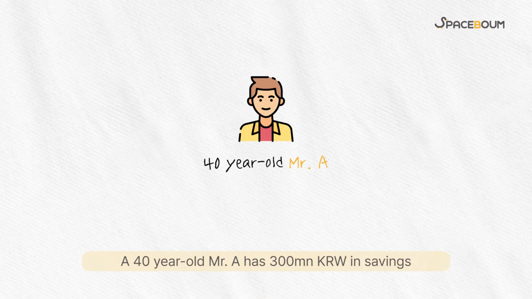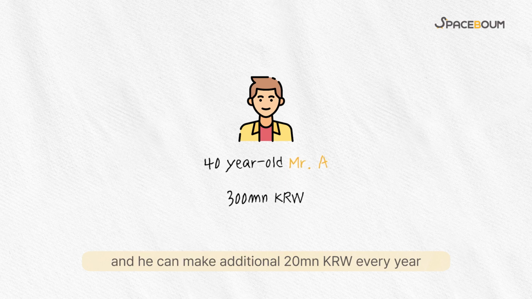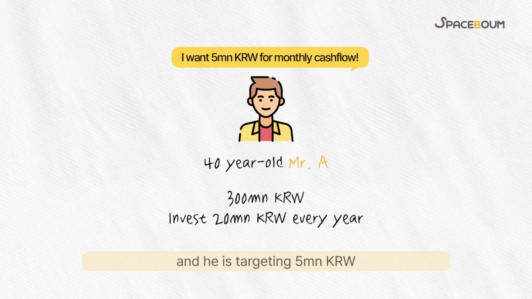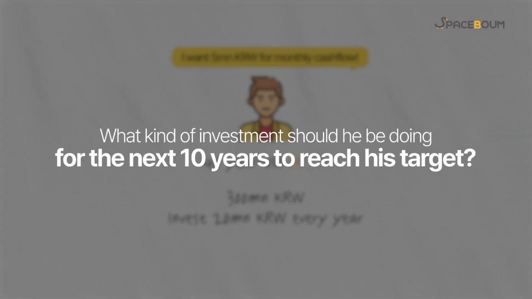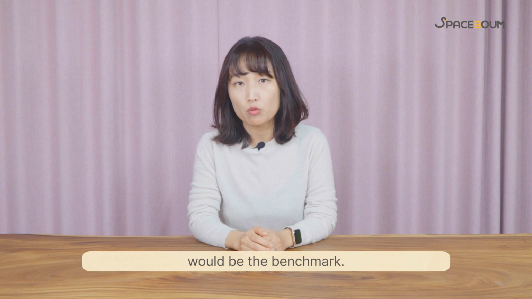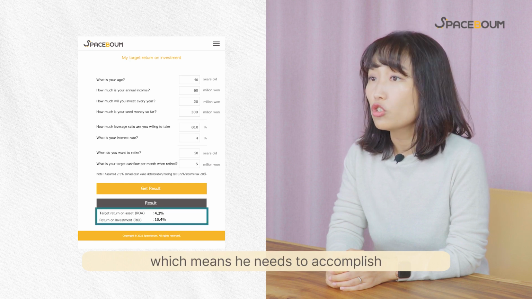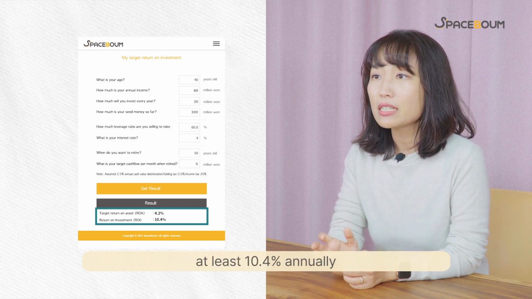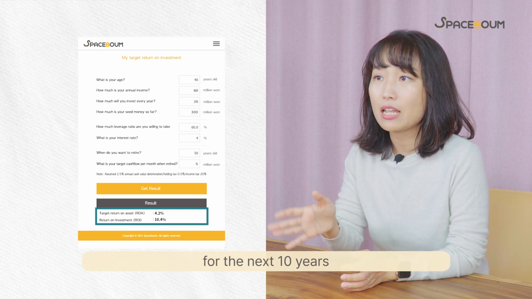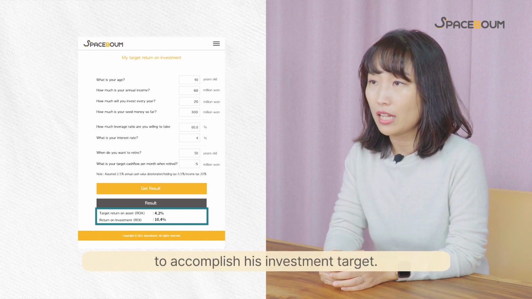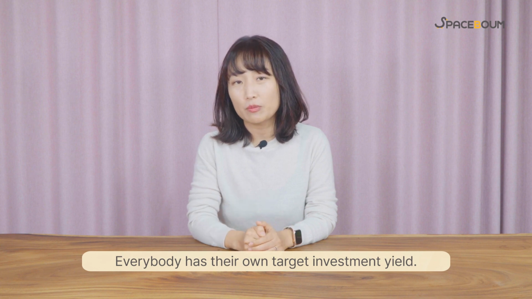For example, a 40-year-old Mr. A has 300 million Korean won in savings, and he can make an additional 20 million Korean won every year, and he is targeting 5 million Korean won for monthly cash flow in 10 years. What kind of investment should he be doing for the next 10 years to achieve his target? Your target investment yield will be the benchmark. For Mr. A's case, his target investment yield is 10.4%, which means he needs to accomplish at least 10.4% annually for the next 10 years to accomplish his investment target. Everybody has their own target investment yield.